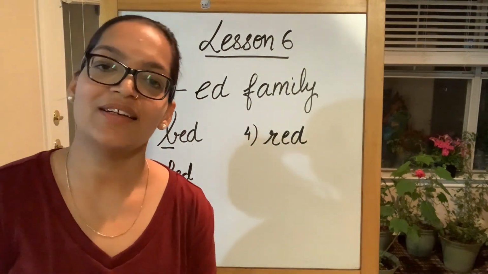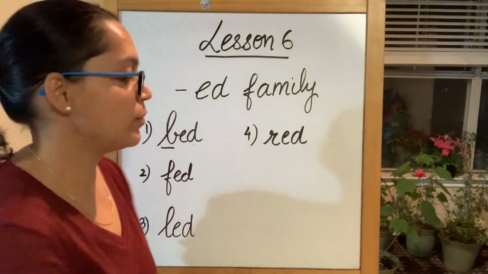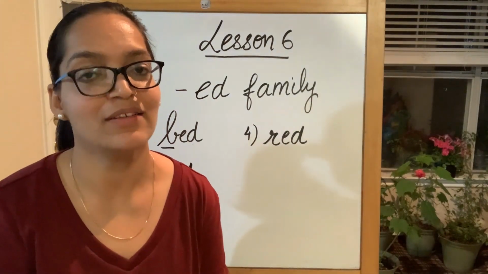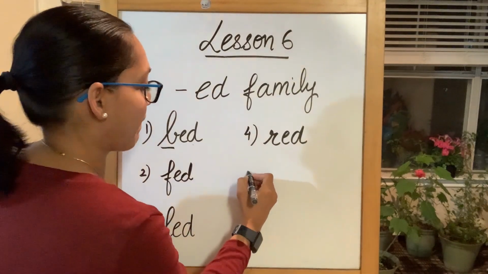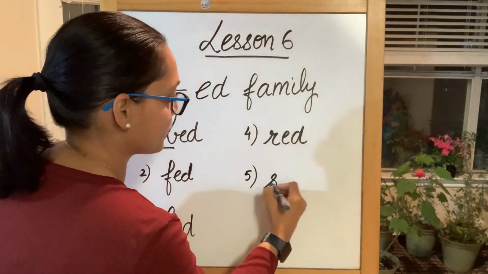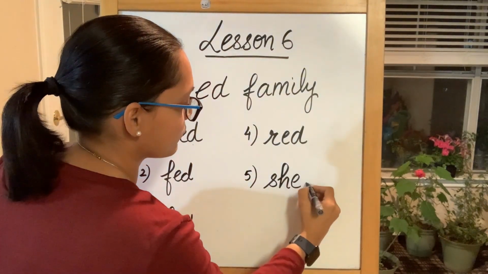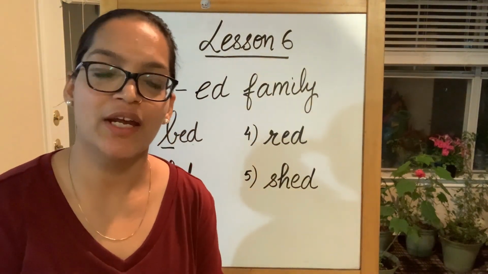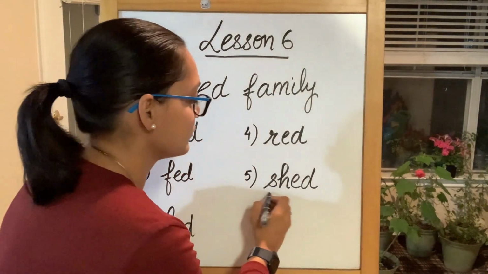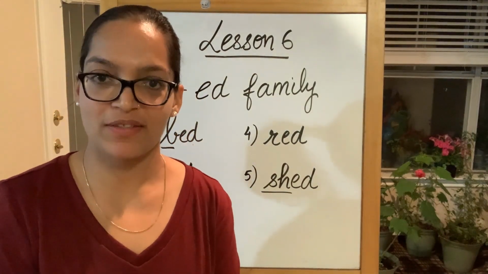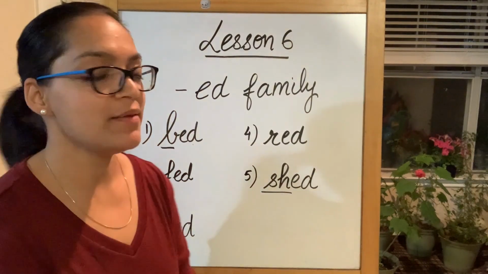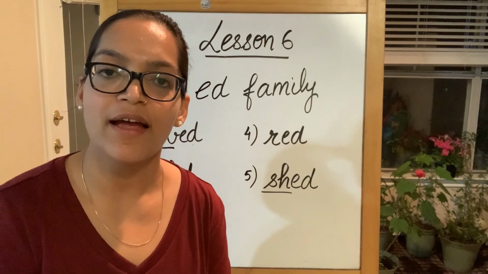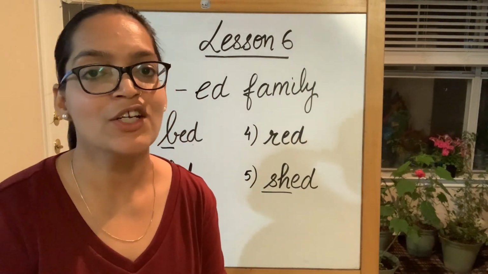The next one is the color red. R, alphabet R, E, alphabet E, and then D. Red. And the next one is shed. Sh. SH makes the sound of sh. E makes the sound of E here, and then D. Sh, E, she, and then shed.